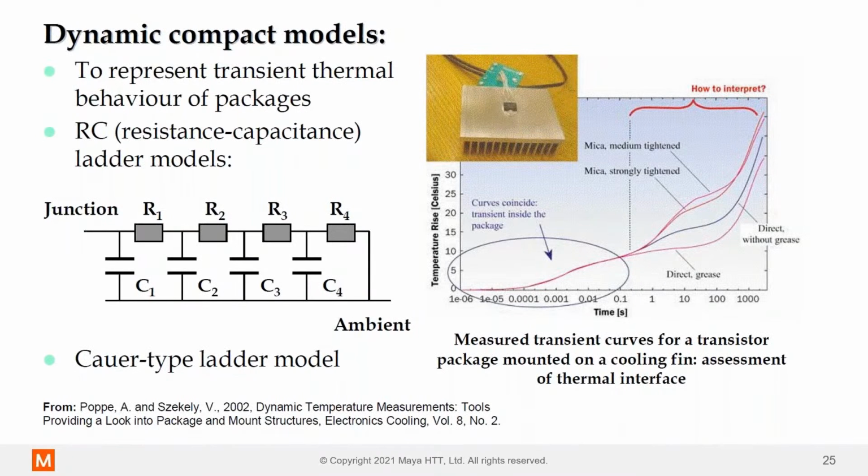These will allow you to get a much more accurate transient thermal response. And this is represented with a series of thermal resistances and capacitances moving away from the junction as the heat or the power encounters different resistances within the package or the conduction path out of the device.